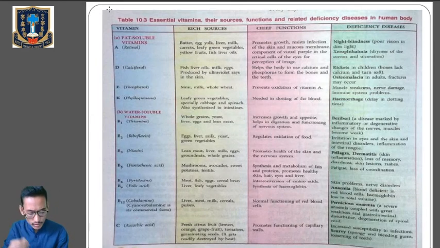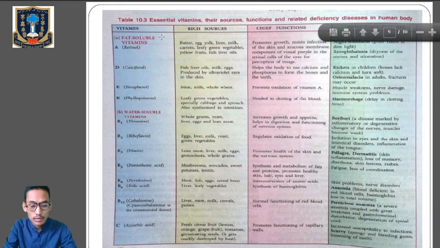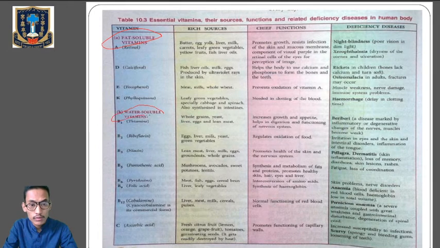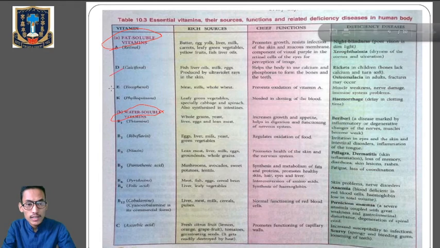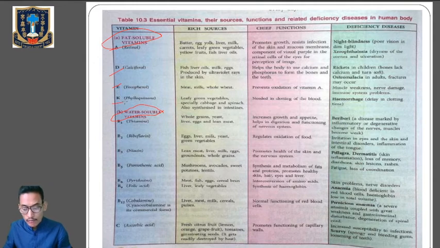Now table number 10.3, you will see the essential vitamins, their sources, functions, and related deficiencies in the human body. Okay, so you can see over here fat soluble vitamins and the water soluble vitamins. I'll just give you the examples, go through it. Fat soluble vitamins: vitamin A, vitamin D, E, and K. Now what will you remember here? Their sources, their functions, and their deficiency diseases.